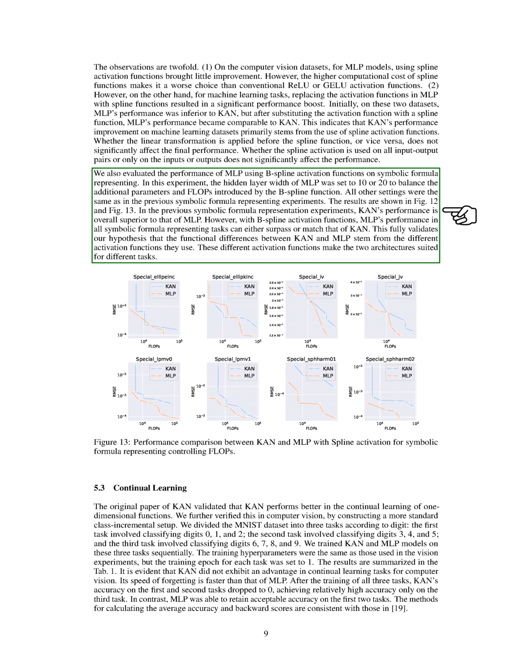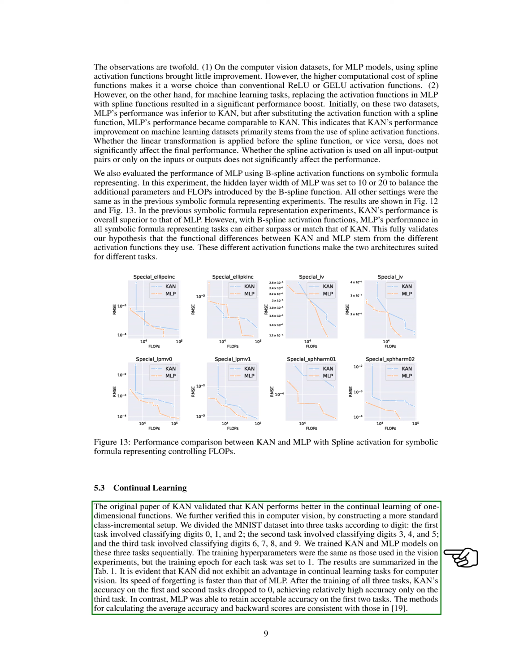Next, we examine continual learning. The original KAN paper established that KAN performs better in the continual learning of one-dimensional functions, and we confirm this in the context of computer vision by setting up a standard class incremental scenario. We divide the MNIST dataset into 3 tasks based on digits. The first task involves classifying digits 0, 1, and 2, the second task involves digits 3, 4, and 5, and the third task involves digits 6, 7, 8, and 9.